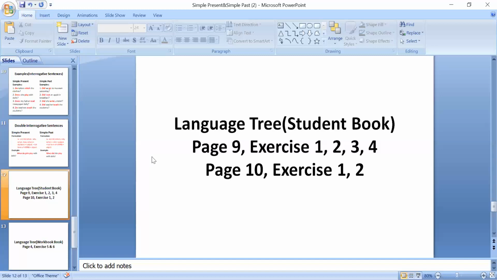Please unmute your mic, Zainab. Yes. Exercise 4. Language tree student book. As you can see on the screen, I have mentioned there language tree student book, page number 9.